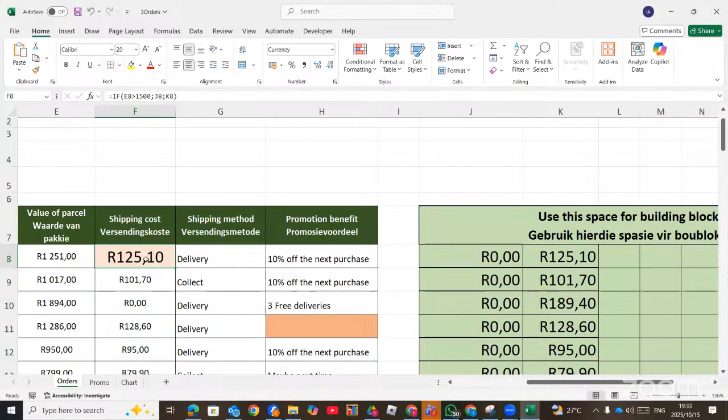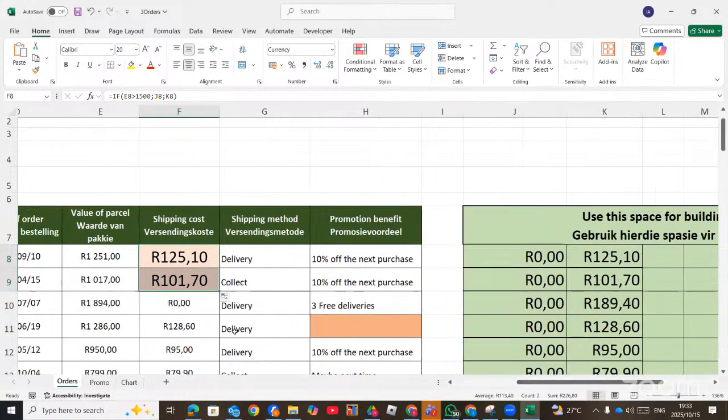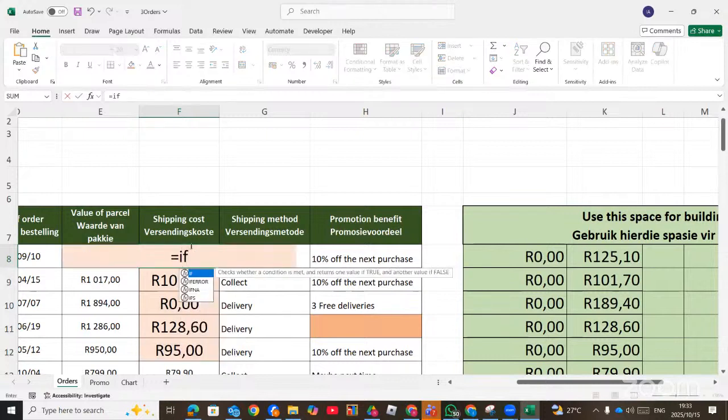So we got the answer, right? When I drag down here, 101, because there's no shipping. Now, when you scroll down here, this is 0. So you can see we get the same values. Right. We could have solved this question straightforward by saying equal sign if.